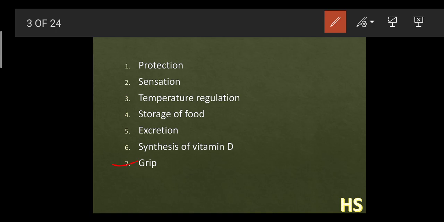And the last and very important one, the grip part. What is grip? We have many ridges and grooves on our hand, which help to provide a more efficient grip. Suppose you have to pick up an object, it is because of these ridges and grooves that you can pick up those things. Why? If you notice a palm, these palms have many linings like this. These are nothing but the deep cuts, which are known as grooves.